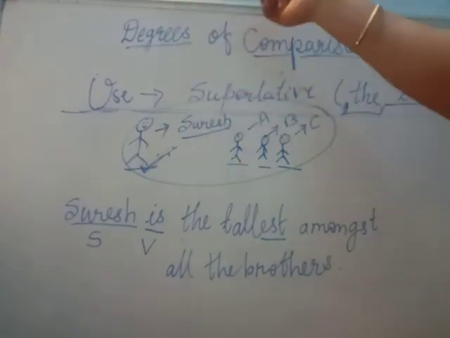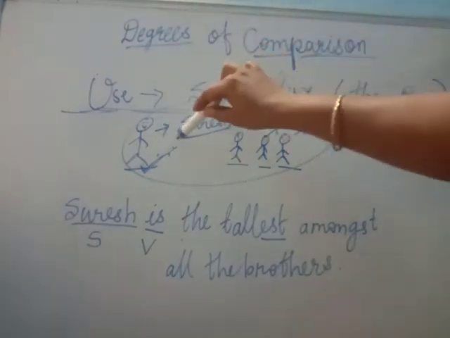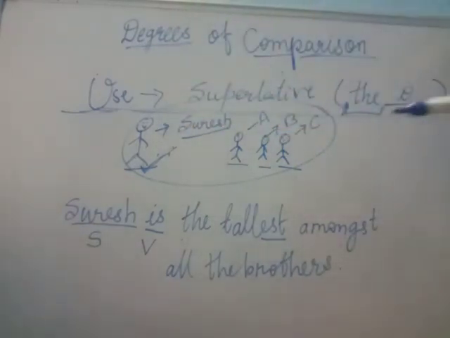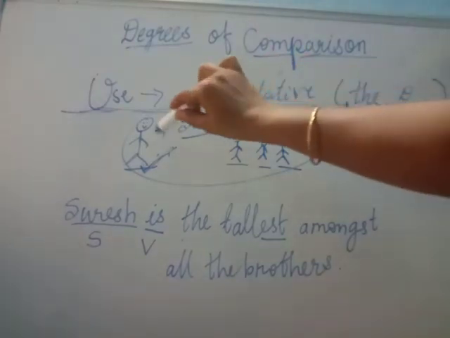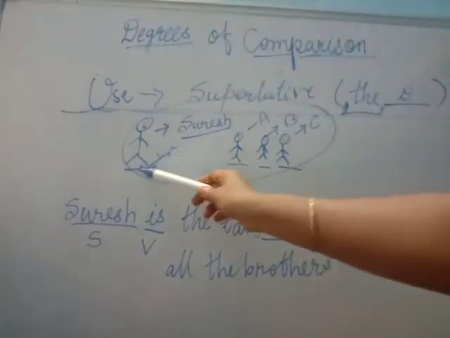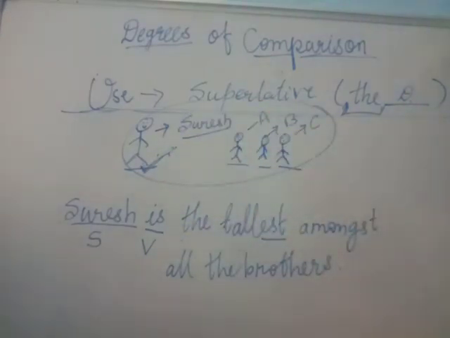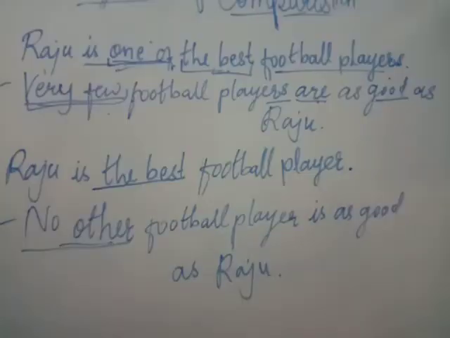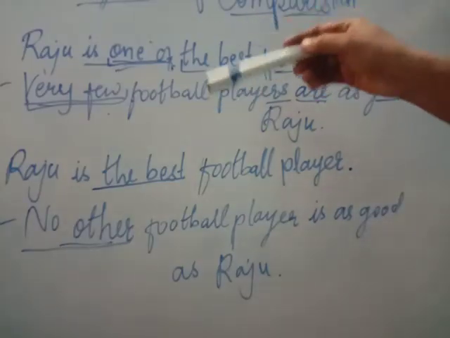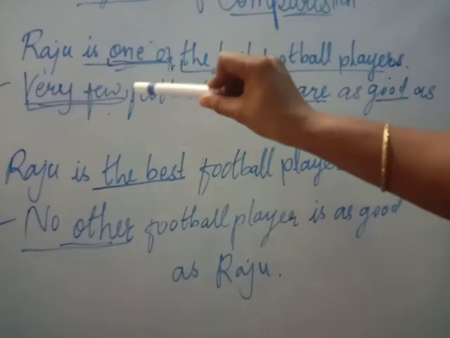No one is more heighted than him. He is the one who is the heighted. So in such way we have shown the intensity of his height, which is at the extreme level. So these are the uses of various degrees of comparison. Now let's understand the changes or transformation of the sentence into the various degrees.